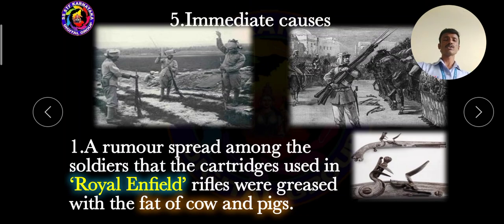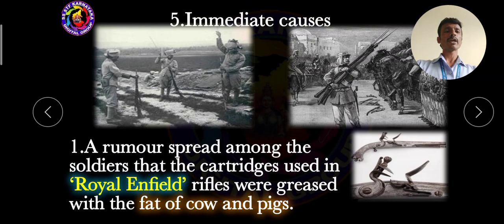Then, dear students, this is very, very important: the immediate cause. What is the immediate cause for the first war of Indian independence? Here, the British government provided the Royal Enfield guns. When Indians received the Royal Enfield guns, an important rumor spread. Whether it was right or wrong, we don't know, but a gossip spread among the soldiers about the cartridges used in the Royal Enfield.